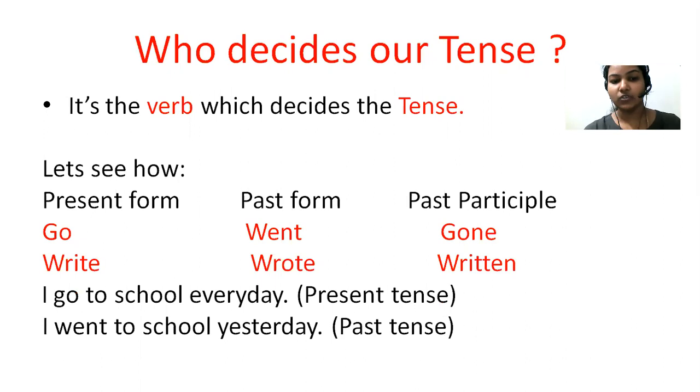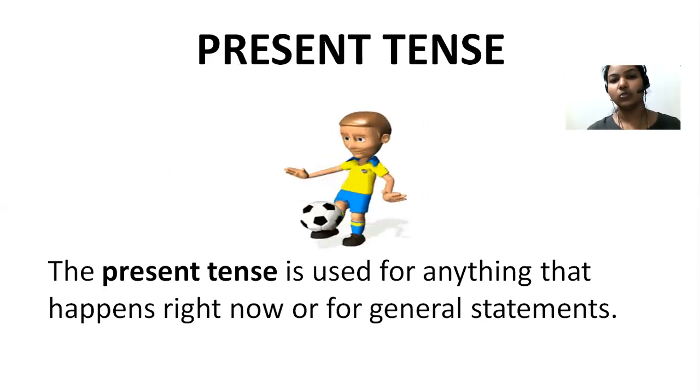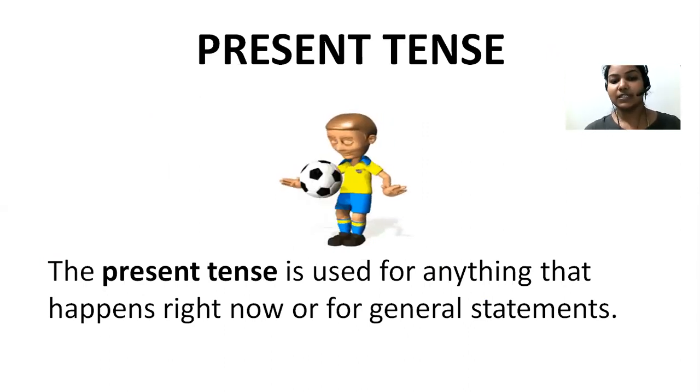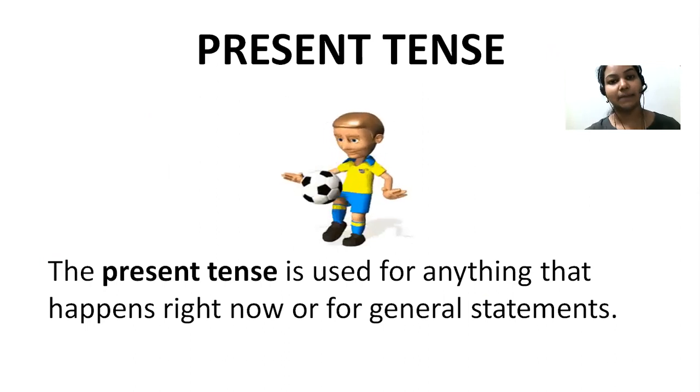Look here: I go to school every day. Here it is present tense. Look at the verb, go. Go is the verb we used to talk about present tense. For present tense, you have to use the present form of the verb. I went to school yesterday. Here went is the verb, in past form. We use the past form of the verb to talk about past tense. Let's move on to present tense now. The present tense is used for anything that happens right now, and for general statements.